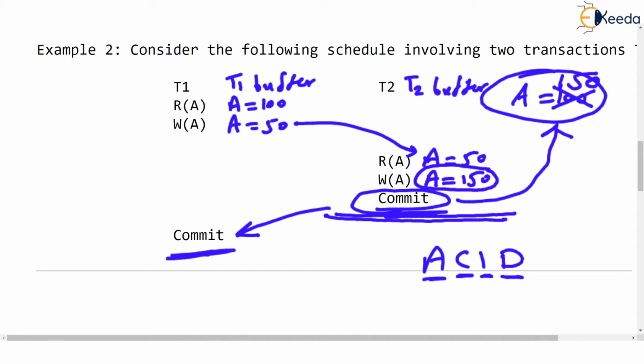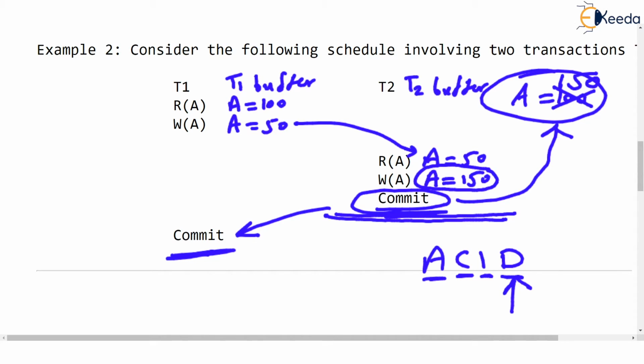Once A is 150, it cannot be changed. Of course, some other new transaction can read this 150 from the data store, update it, and commit it again. But that is what durability is. Once the data is committed, it is permanent. Remember this.